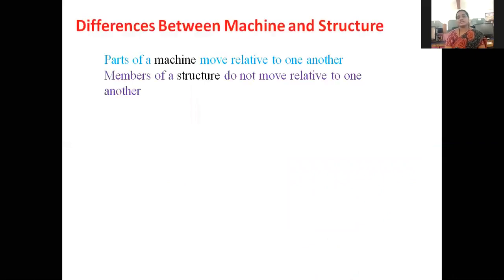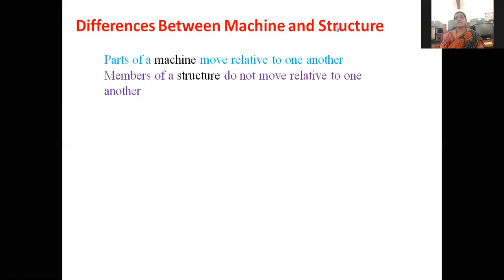I already said that. A machine is a device which converts one form of energy into another form of energy. And I also said that in a machine there is a relative motion between members, links, whereas in structural members there is no relative motion between each other. Look at the bridge; there is no relative motion occurring.